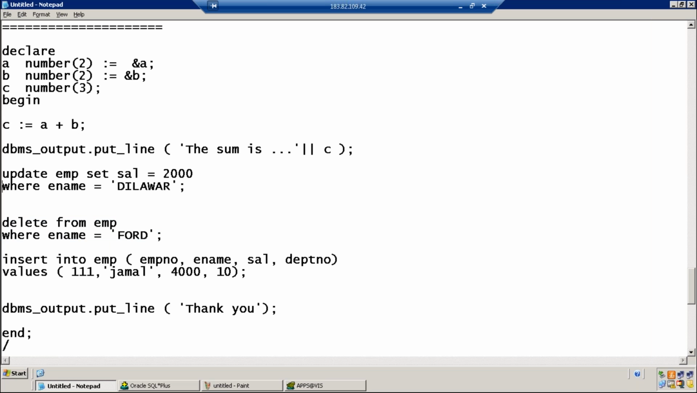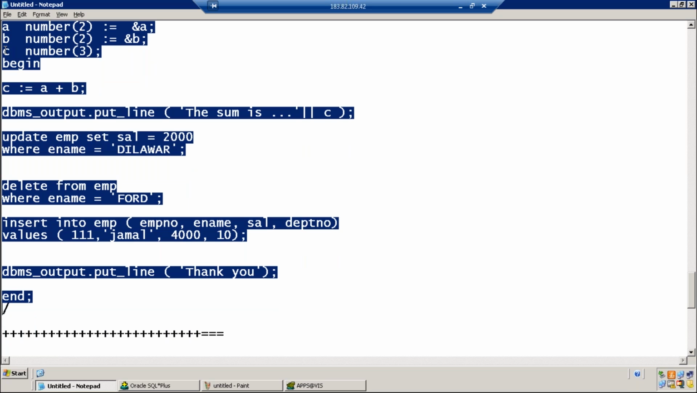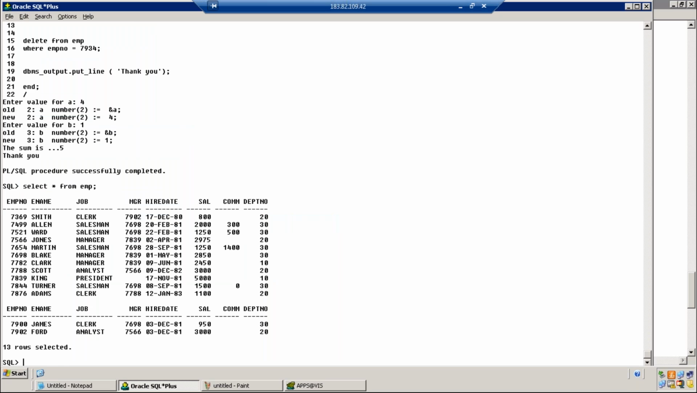Every statement should end with a semicolon. Please observe, every SQL command, that rule will be the same. And every PL/SQL statement also ends with a semicolon. A PL/SQL block can contain SQL commands. This is a combination of SQL and PL/SQL programming.